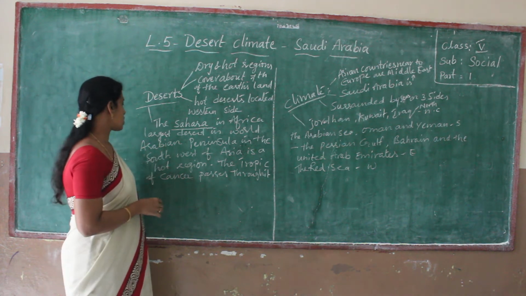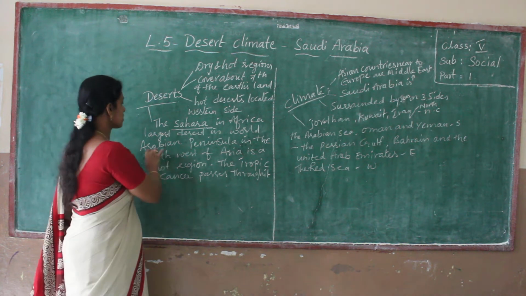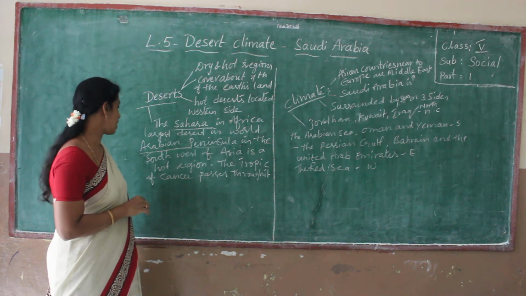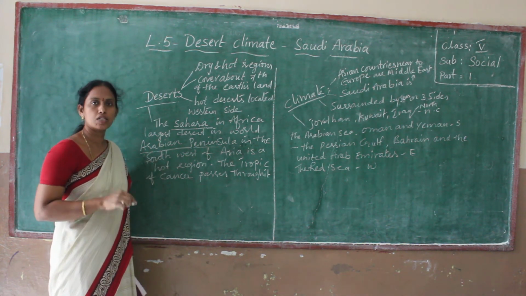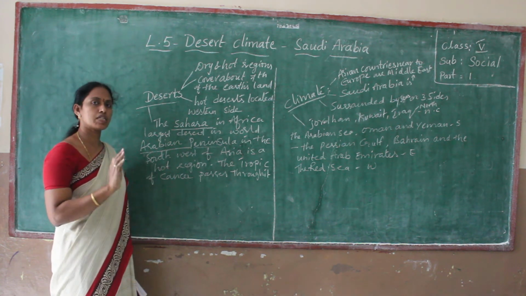And Arabian Peninsula in the southwest of Asia. There is the Arabian Peninsula. It is in the southwest of Asia. It is a hot region. Arabian Peninsula is a hot region, located in the southwest of Asia.